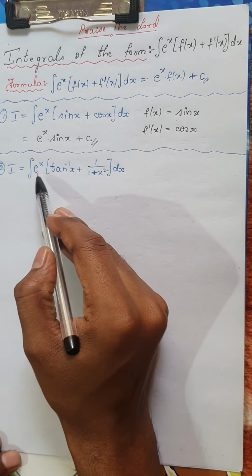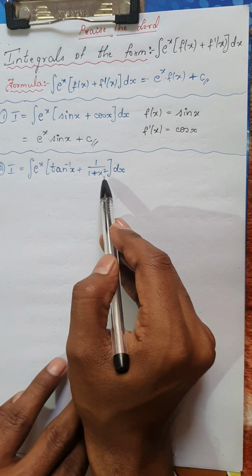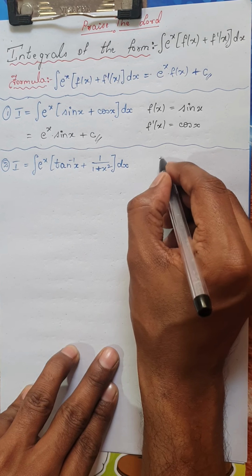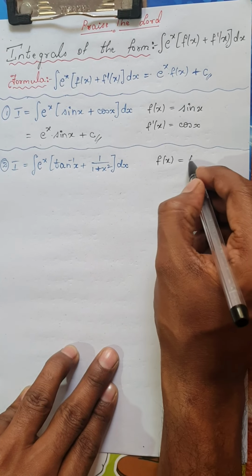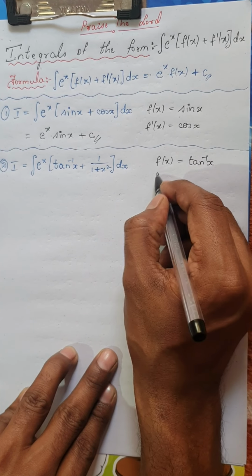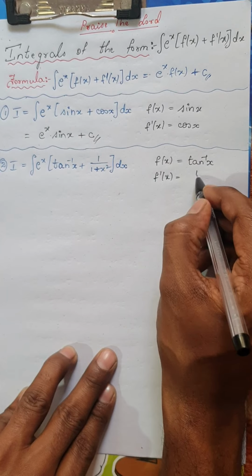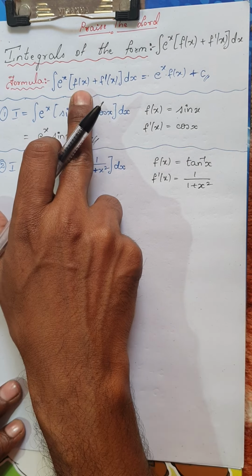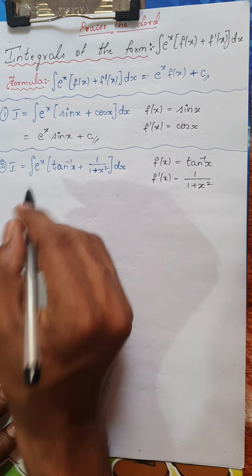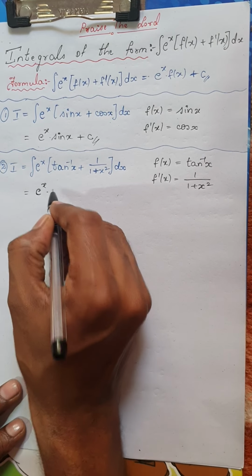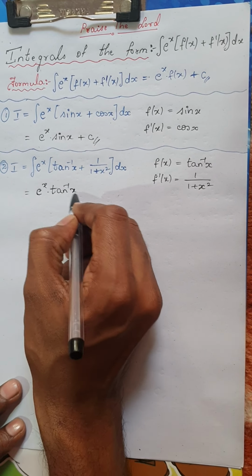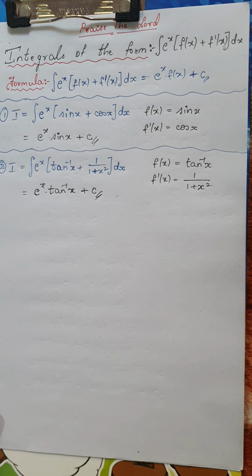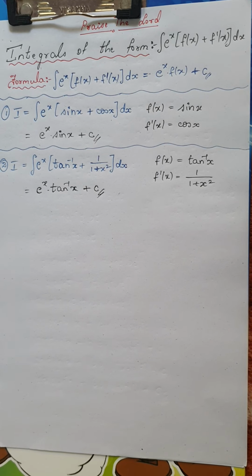So the next question we have is integral of tan inverse of x plus 1 divided by 1 plus x square. This is multiplied by the term e power x. So we all know if I take f of x as tan inverse of x, then derivative of tan inverse of x would be 1 divided by 1 plus x square. So this is of the form integral of e power x into f of x plus f dash of x. The integral of this form would be e power of x into f of x, which is nothing but tan inverse of x plus c, which is the constant of integration. As I told you, these are very basic results which you will be getting for 1 mark.